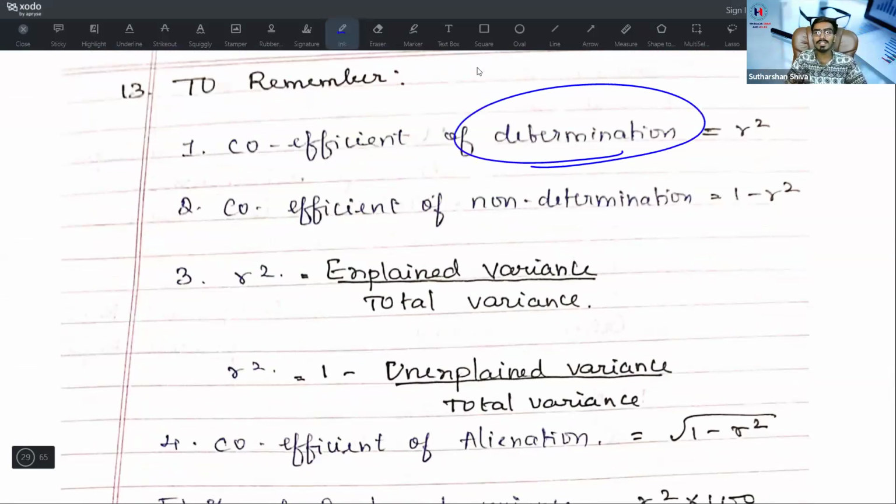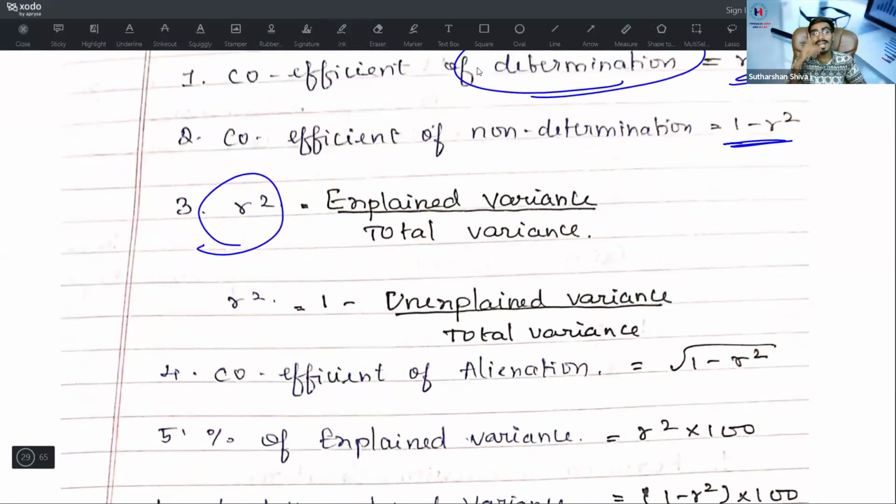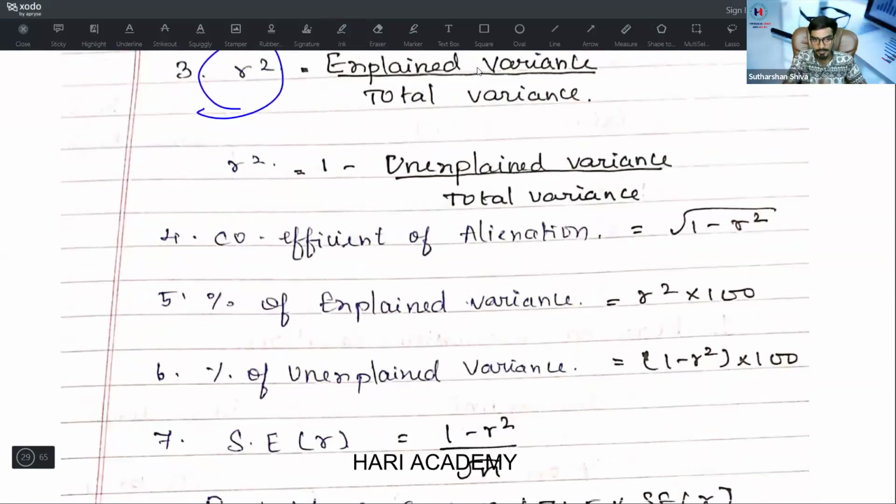Okay, what is there to remember? If they ask coefficient of determination, it is r square. How can you find r square? In any of the respective formulas of r, you find out the r and then you square it. That is coefficient of determination. Coefficient of non-determination is 1 minus r square. What is another formula for r square? That is an alternative for r square: explained variance by total variance. If they give an unexplained variance, then what is r square? The alternative formula, 1 minus unexplained variance divided by total variance.